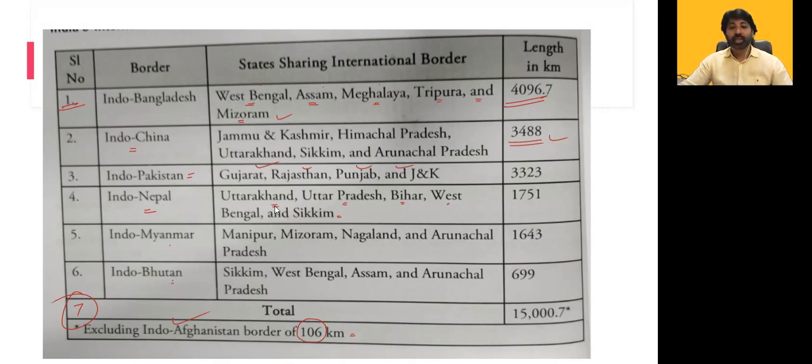In this same slide, questions can come. Say, for example, which among the following states has the highest number of international borders? Which state can you say by seeing it? Which state has an international border with many countries?